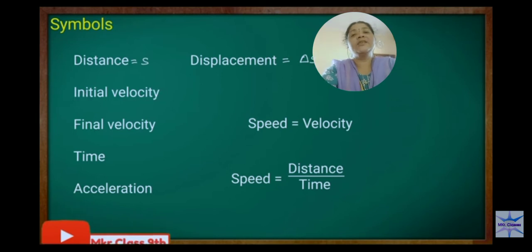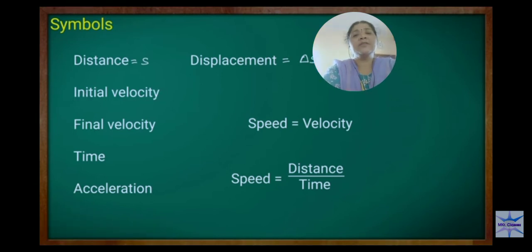Okay. Next it is initial velocity, means starting velocity, that is mentioned as small u. Initial velocity is mentioned as small u, and final velocity is symbolically represented by v. Final velocity is v. Then time is t.